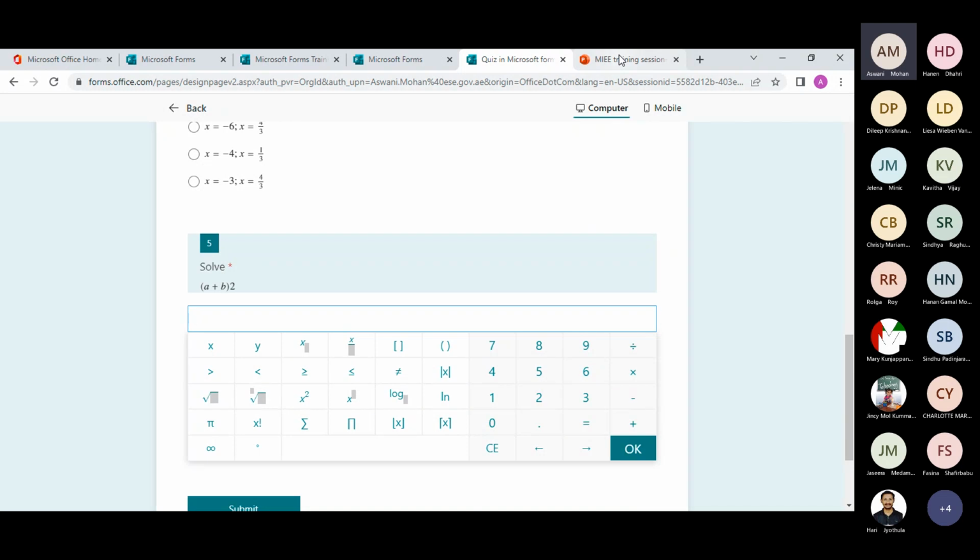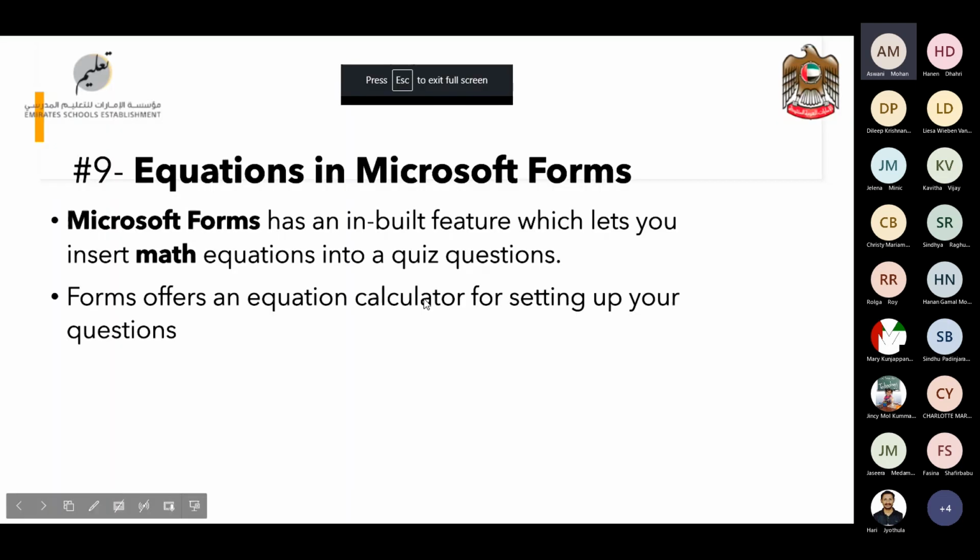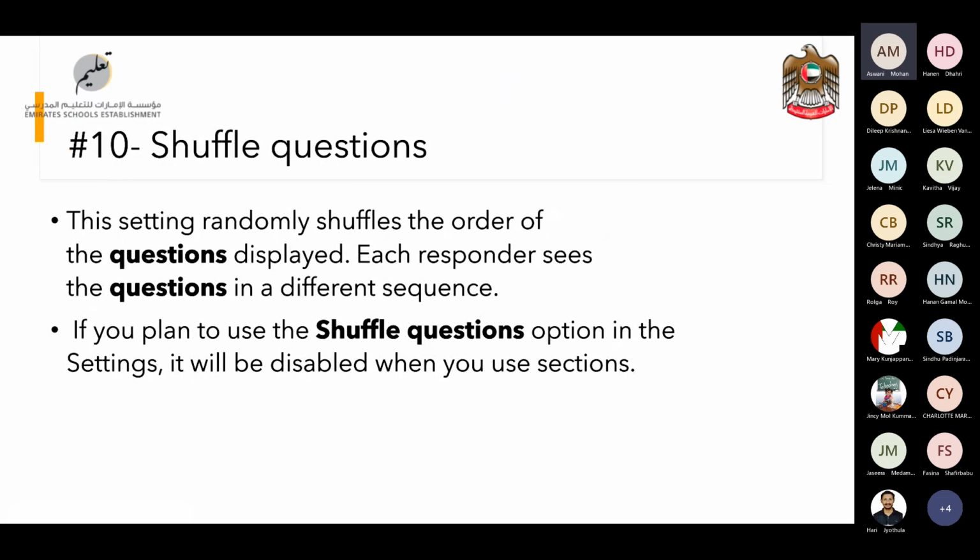So going back to the PowerPoint. The last tip that we are going to cover is shuffling questions in Microsoft Forms. Shuffling is actually a setting that randomly shuffles the order of the questions. So when you shuffle questions, the responders see the questions in a different sequence.